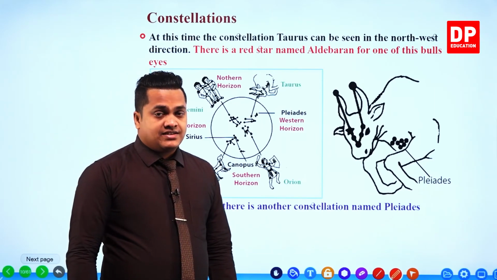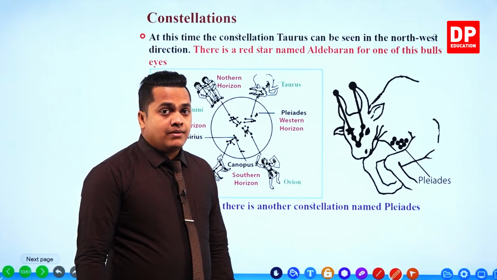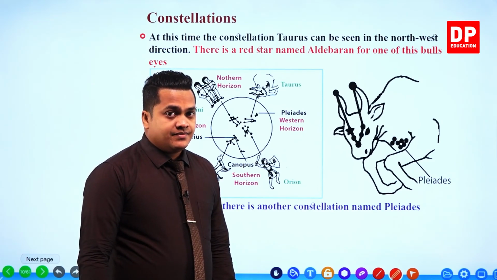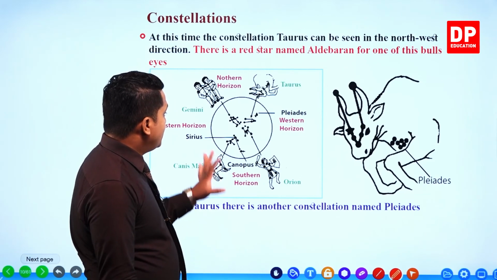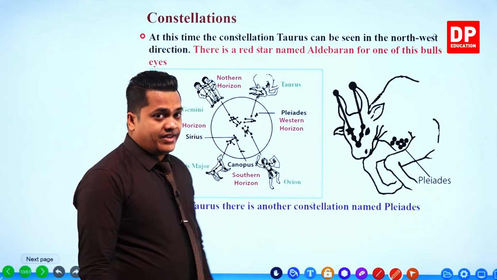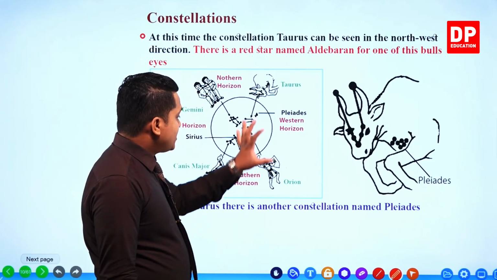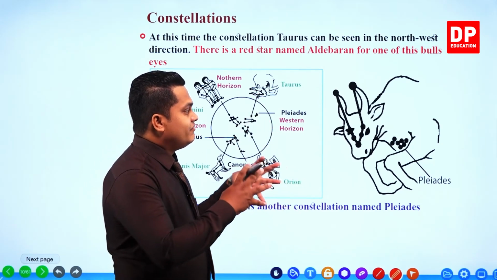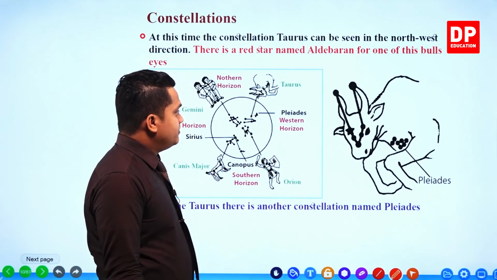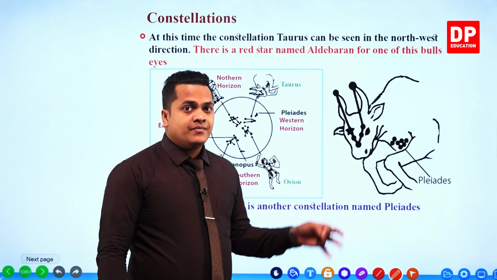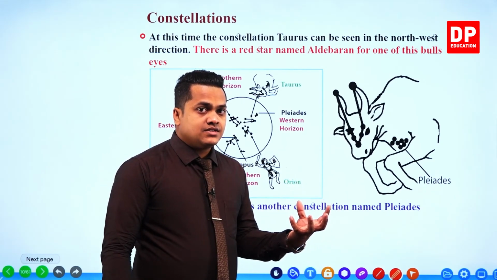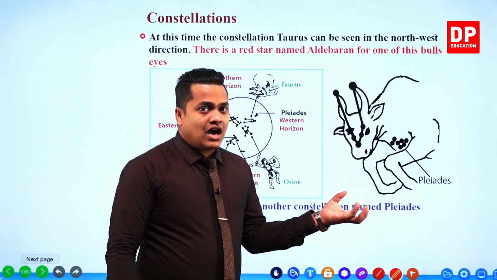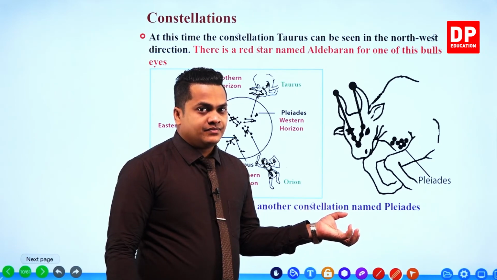We even discussed that Canis Major contains the brightest star, which is Sirius. Then we studied about Gemini, the twins, and finally we studied about Taurus. And I told you that very near to Taurus we can observe another special bunch of stars, Pleiades. It's representing the heart of the ox.